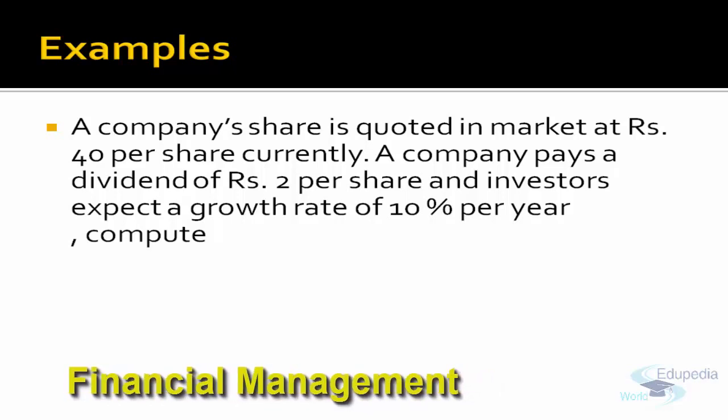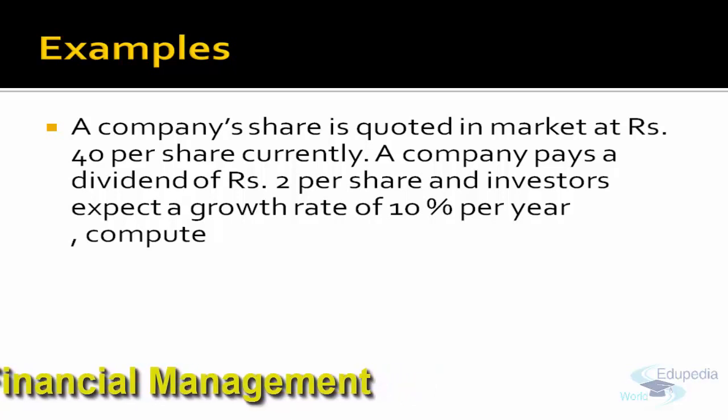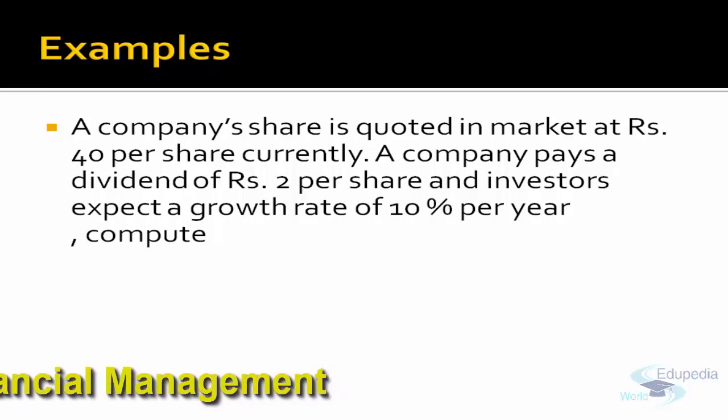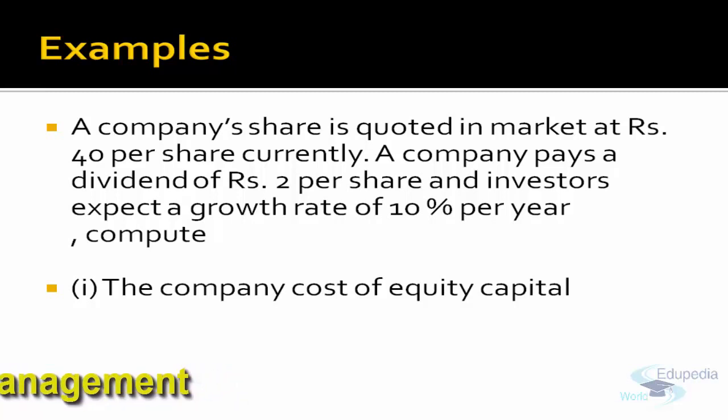A company's share is quoted in the market at rupees 40 per share currently. The company pays a dividend of rupees 2 per share, and investors expect a growth rate of 10% per year. So what do we have to compute? KE is D1 upon P0 plus growth rate. I will just explain to you the logic of that.